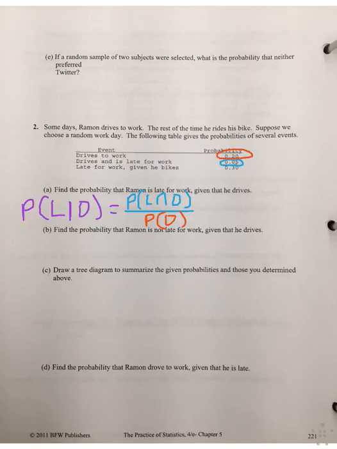Fortunately, we have both of those, so we can just plug them straight into the formula. As you can see, we've plugged those in, and now we put them into a calculator, or we just simplify, and we come up with 1/4 or 0.25 or 25%, all of which would be fine answers.